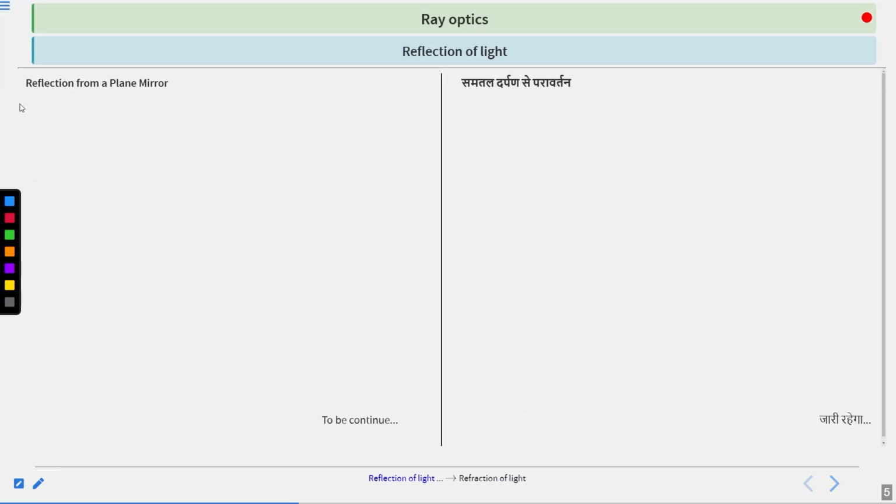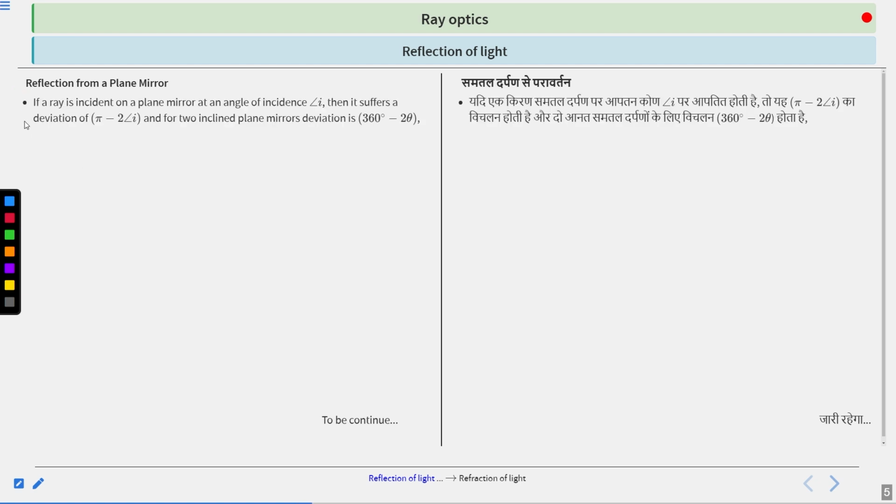Second is reflection from a plane mirror. If a ray is incident on a plane mirror at an angle of incidence I, then it suffers a deviation of pi minus 2 times angle I, and for two inclined plane mirrors, the deviation is 360 degrees minus 2 theta.